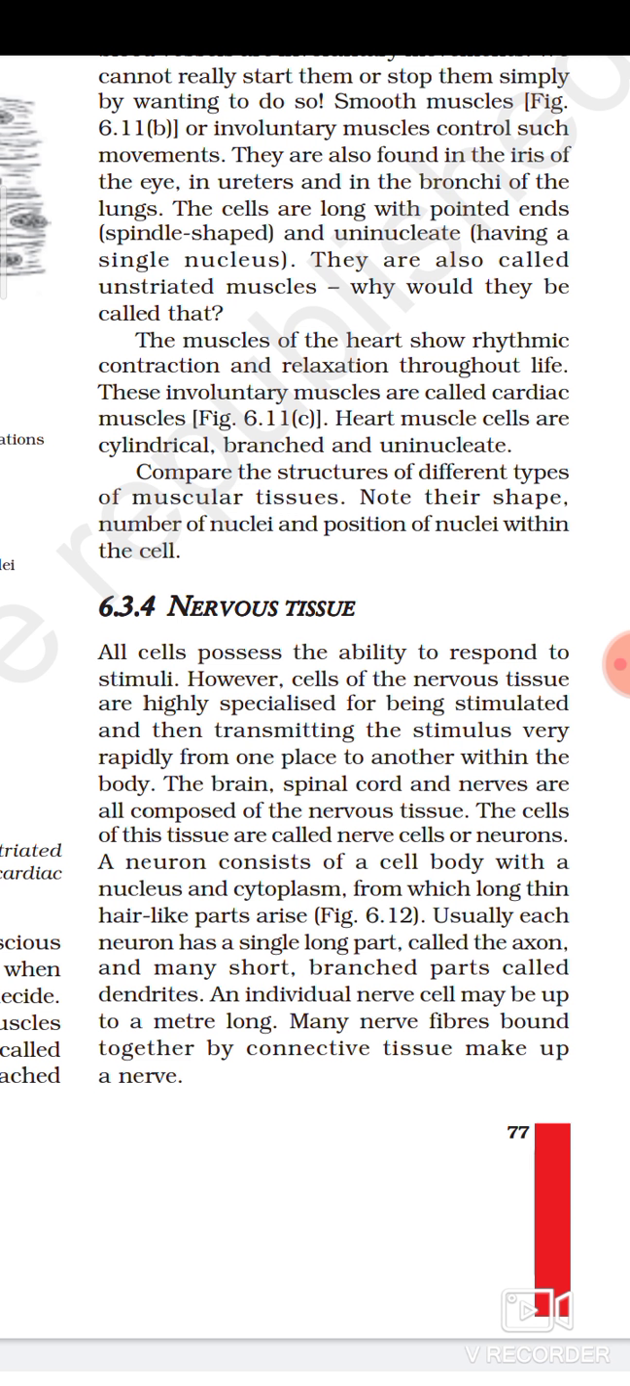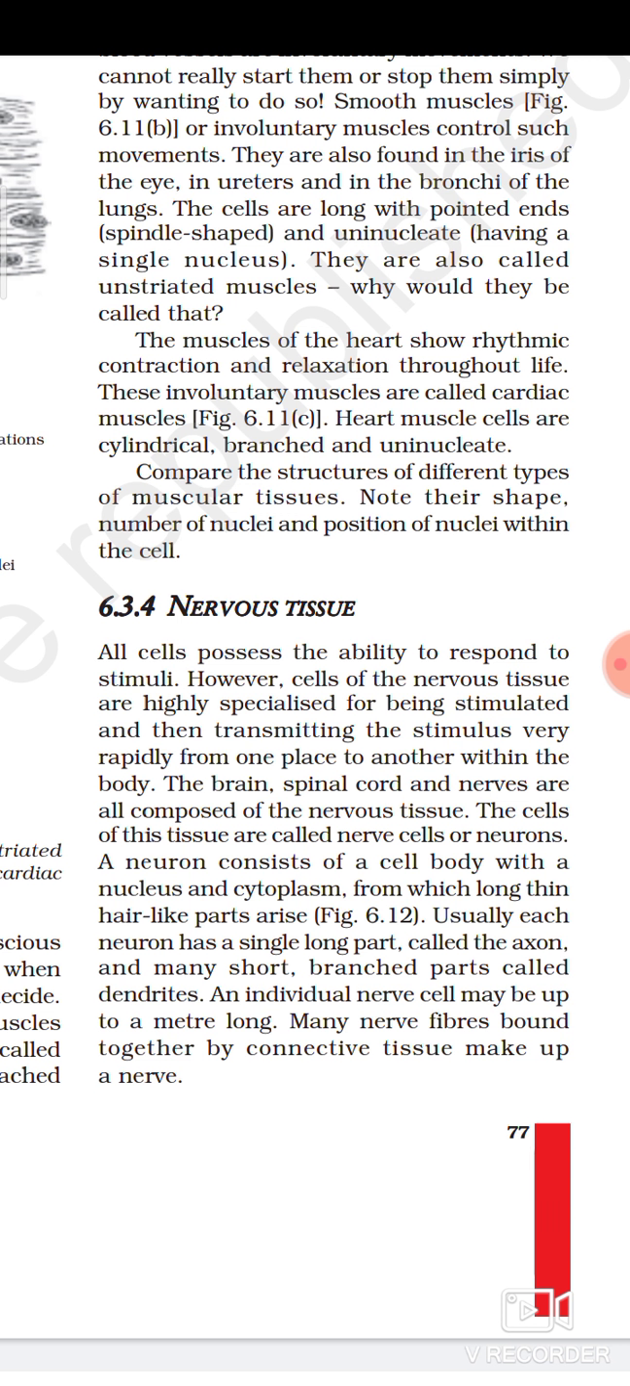A neuron consists of a cell body. And what are the different parts of a neuron? I will show you the diagram over here. A neuron consists of a cell body with a nucleus and cytoplasm, from which long thin hair-like parts arise.